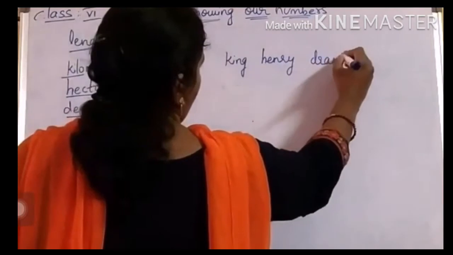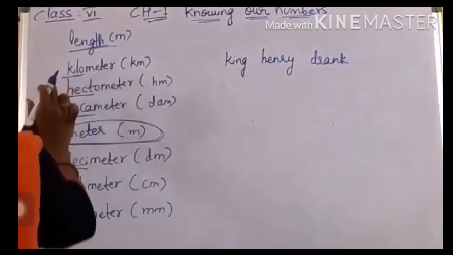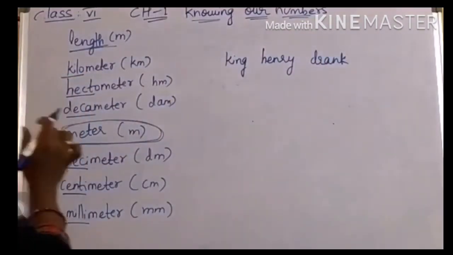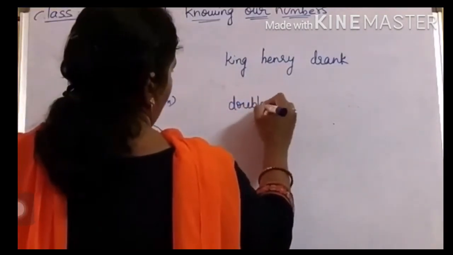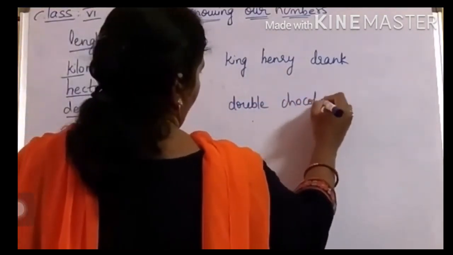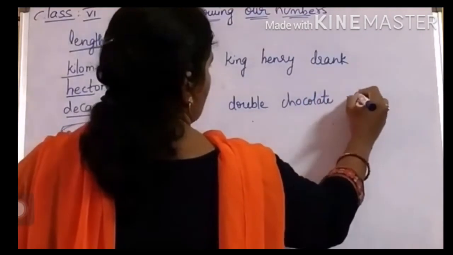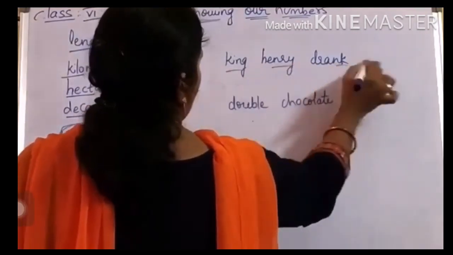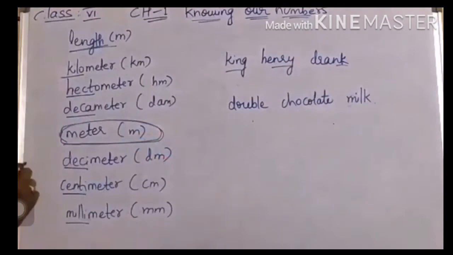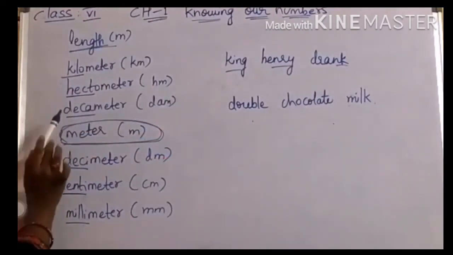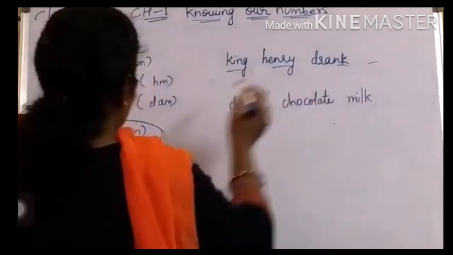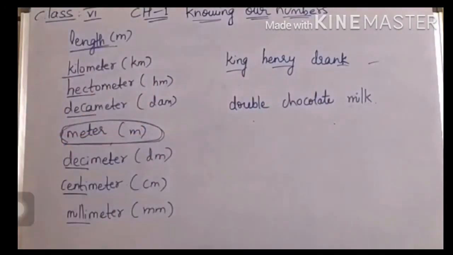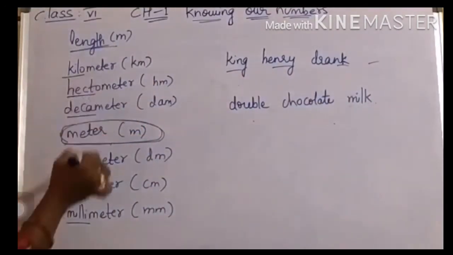King Henry drank double chocolate milk. Leave a space. It is not compulsory to remember like this only, but it's very easy to remember. King Henry drank double chocolate milk. You should give a space here because this is the basic unit, children, right? If you remember the sentence, it's very easy to write.